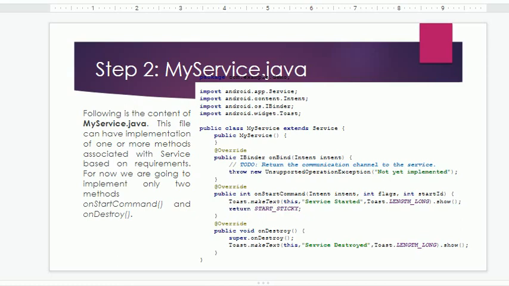Okay, and we are returning START_STICKY, and public void onDestroy. Here we are calling the onDestroy method with the super keyword from the parent class, and Toast.makeText(this, "Service is being destroyed"), so it shows that the service is being destroyed at that time.